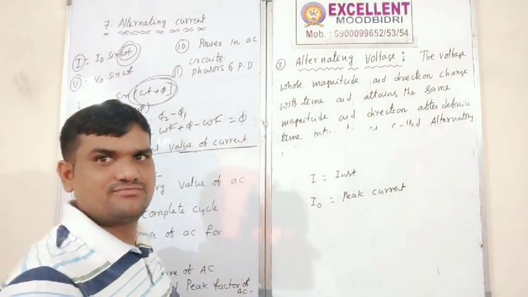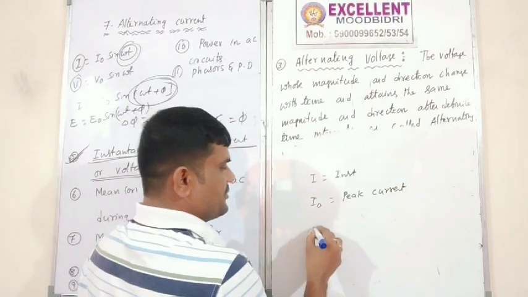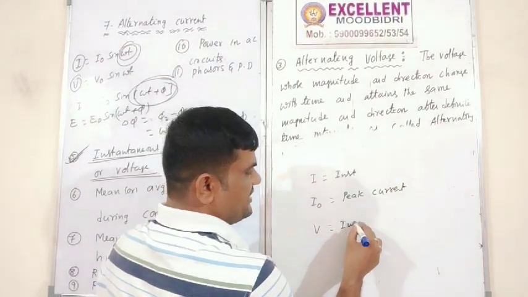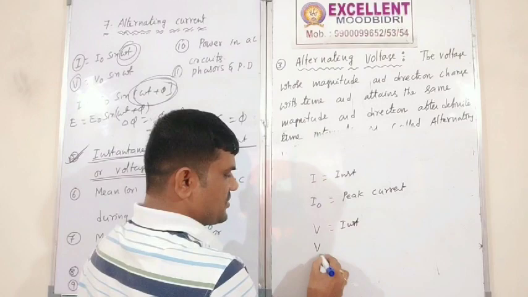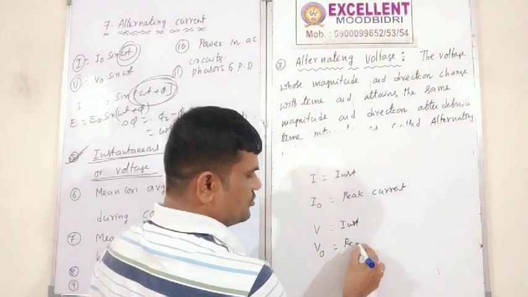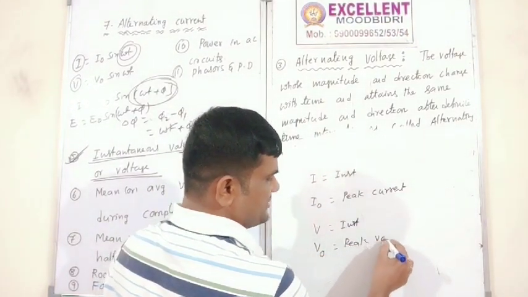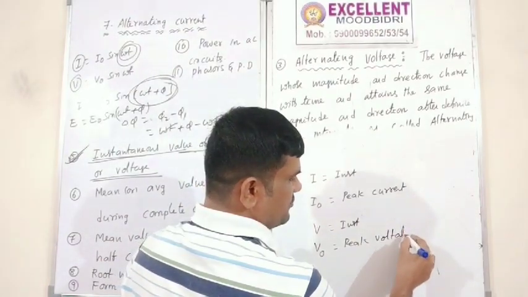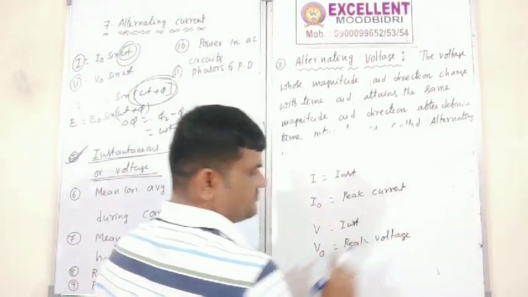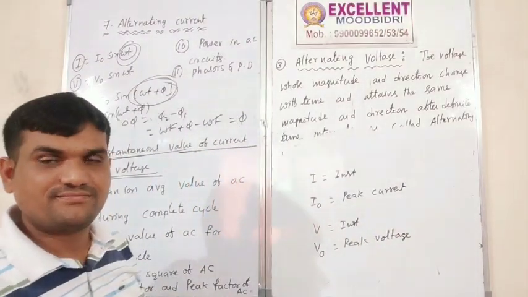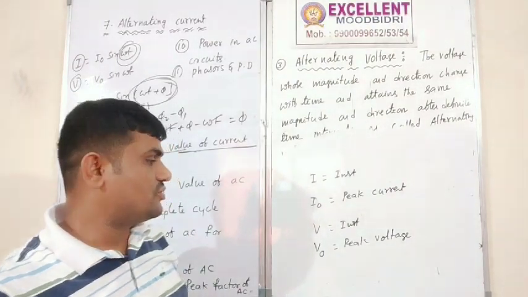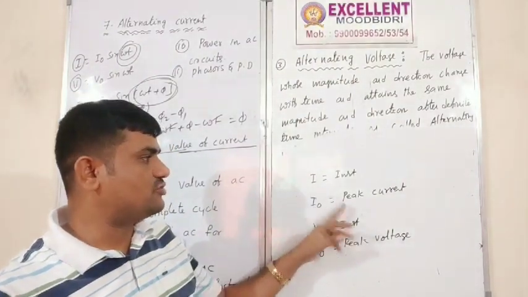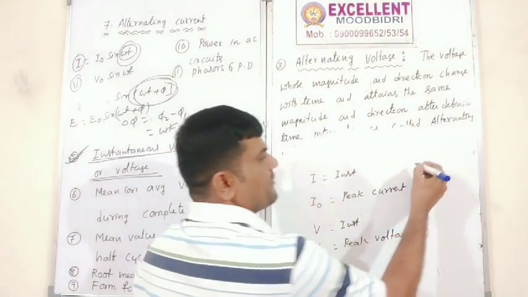Similarly, V is the instantaneous voltage, and V naught is the peak voltage.